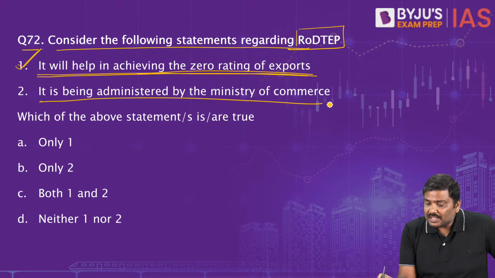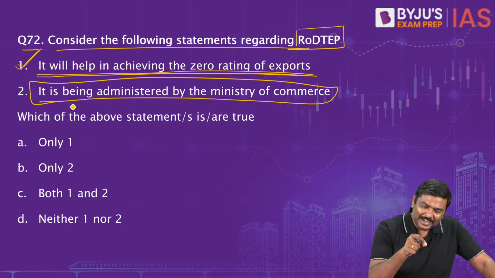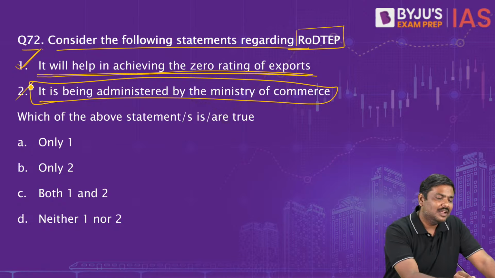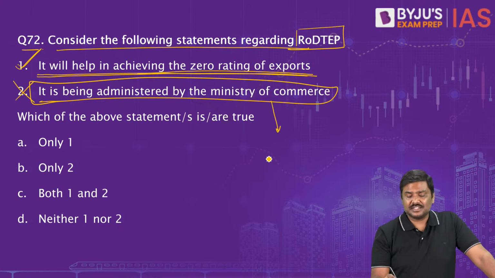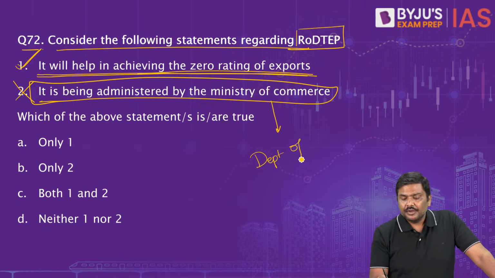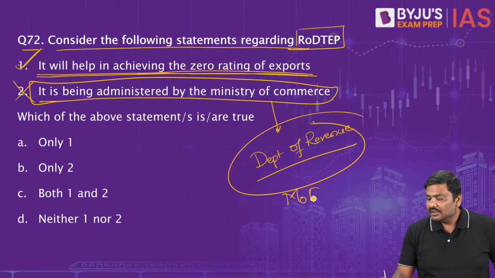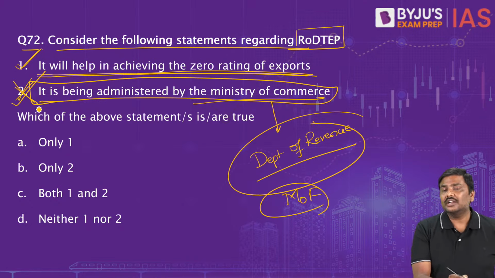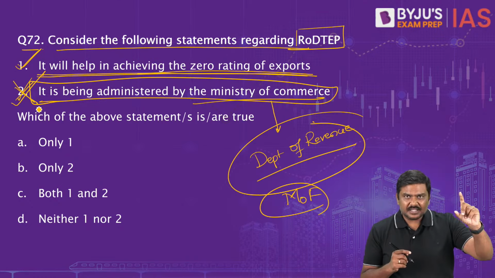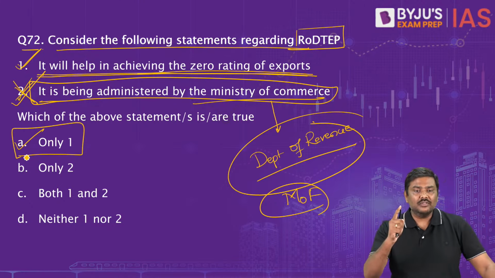Second statement: it is being administered by the Ministry of Commerce. Many of you will end up believing that this is correct, but this is wrong. It is being administered by the Ministry of Finance, that is the Department of Revenue. Within the Ministry of Finance, there is one department, the Department of Revenue, which is implementing the RODTEP scheme. It is not the Ministry of Commerce. So the first statement is correct, the second statement is wrong. The right option for question number 72 will be option A, only one is correct.